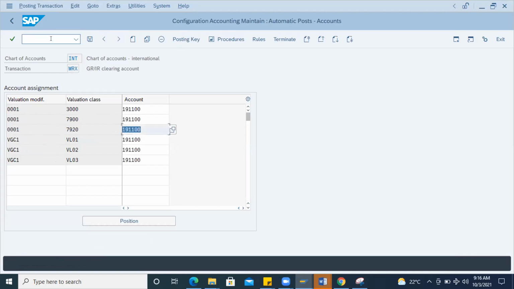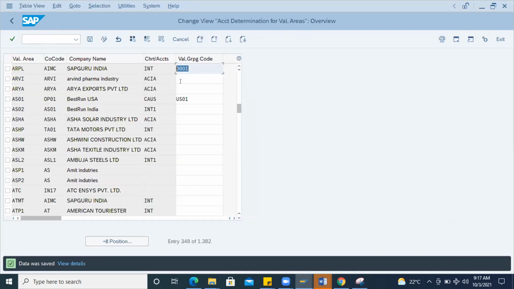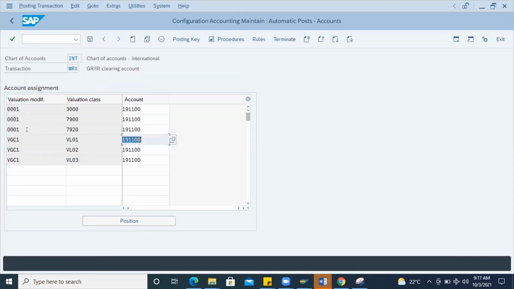Here I have a doubt. Is valuation modification mandatory? For example, if you delete the 0001. Not mandatory. You can delete it and just keep this, with this as blank. So if you delete the 0001, the error will not be there. Exactly. If you delete this 0001 and only keep this much, then it will post with this GL account.